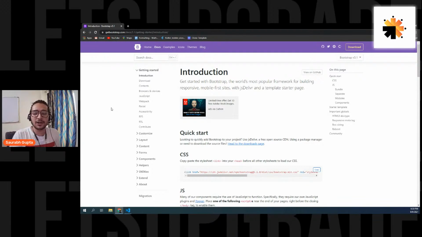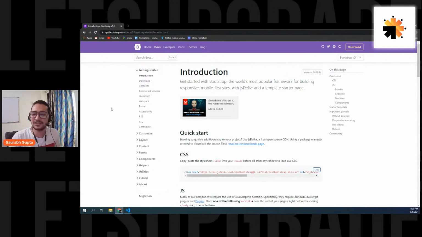But the second thing you can do is simply copy the online resource link or online file link, which is also called a CDN. And CDN is nothing but it's called content delivery network, because you're basically getting content over the network, right? So that's why it's called a CDN. So content delivery network.